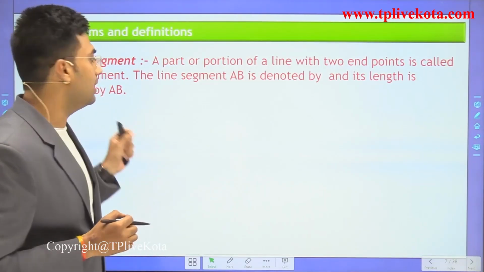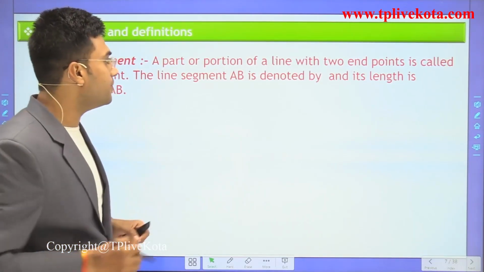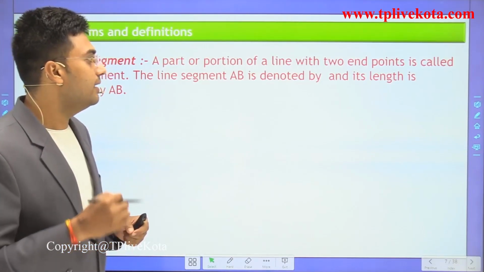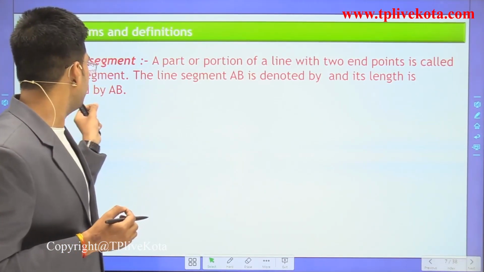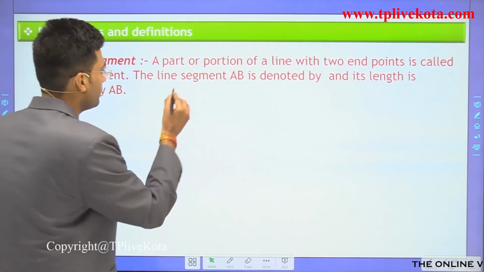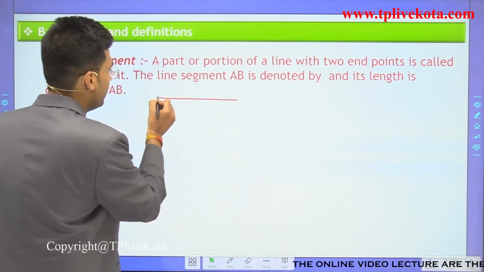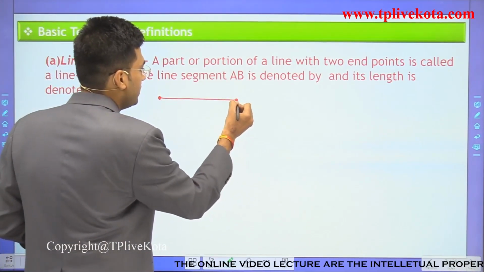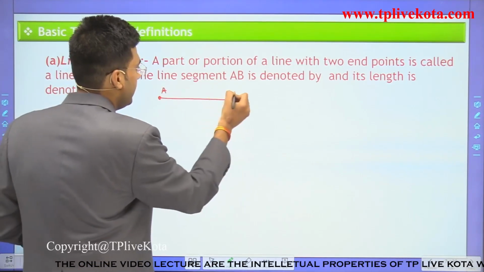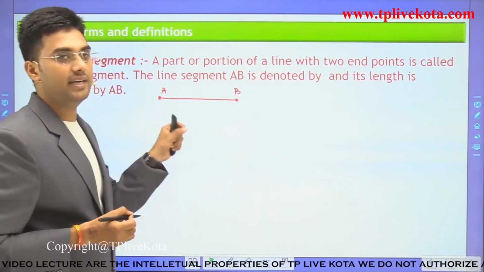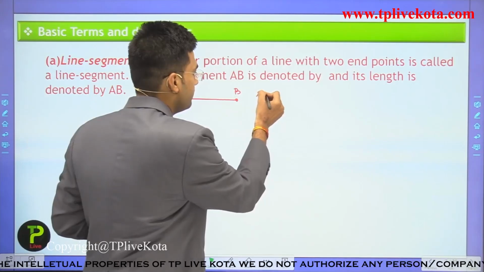The line segment AB is denoted by AB, and its length is also denoted by AB. This is a line segment which has two endpoints A and B, and we represent it as AB.